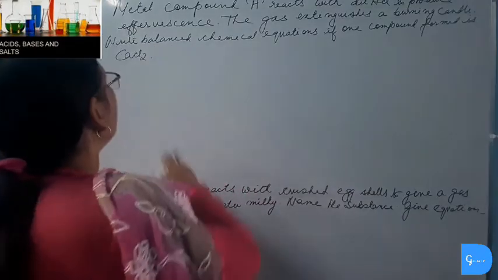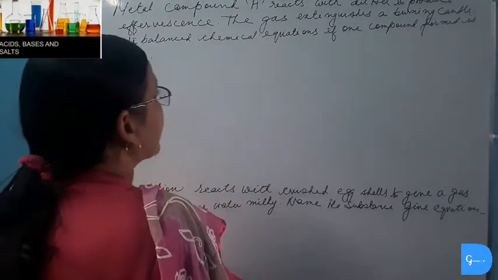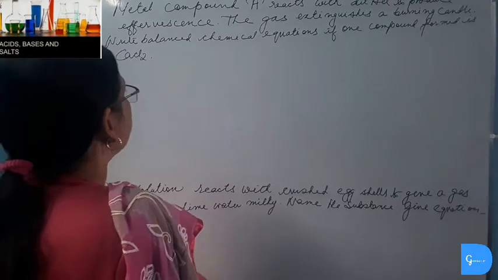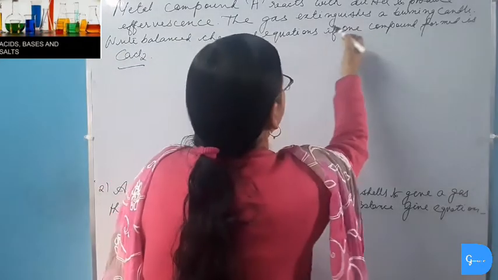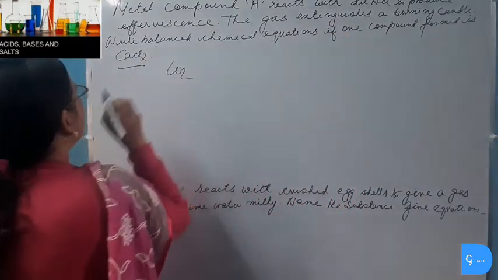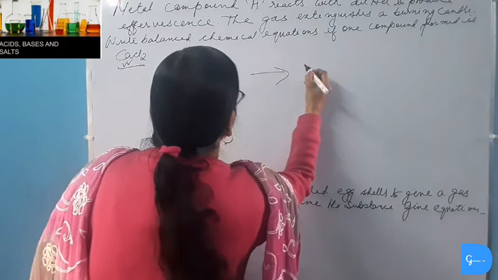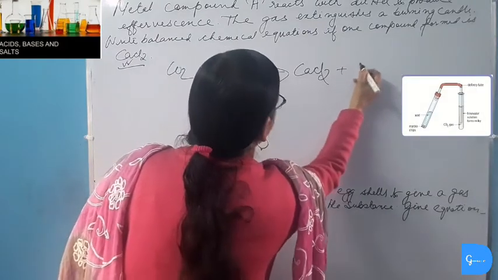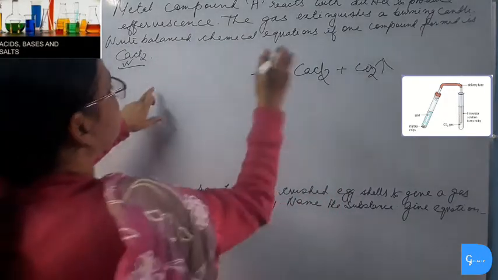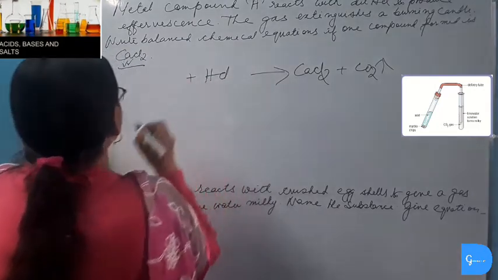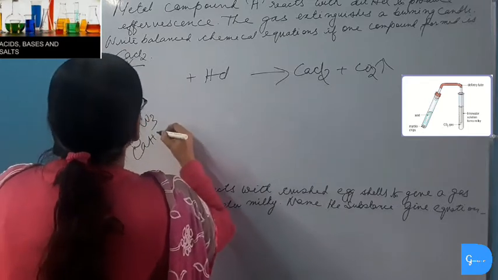Two questions are given. Metal compound A reacts with dilute hydrochloric acid to produce effervescence. The gas extinguishes a burning candle. Write balanced chemical equations if one of the compounds formed is calcium chloride. The only gas which extinguishes a burning candle is carbon dioxide, and one of the compounds formed is calcium chloride. So on the product side we can write that calcium chloride is formed and carbon dioxide gas is evolved. So the compound which is reacting with dilute acid must contain carbonate. So it must be calcium carbonate or calcium hydrogen carbonate.